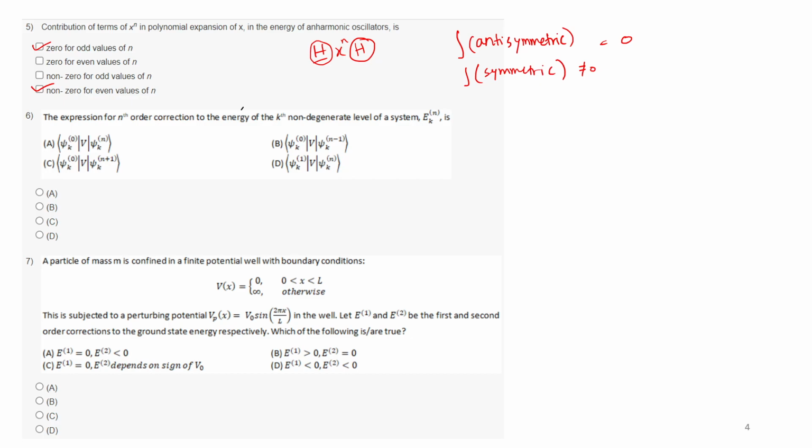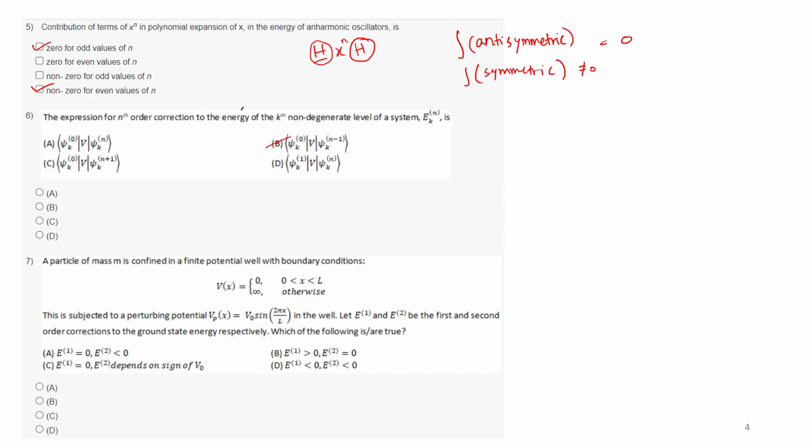And then for 6, again, the expression for the nth order correction to the energy of the kth order non-degenerate level of a system, E_k^(n), is that we already know. So B is the right answer, right? Yes, so this will be B.